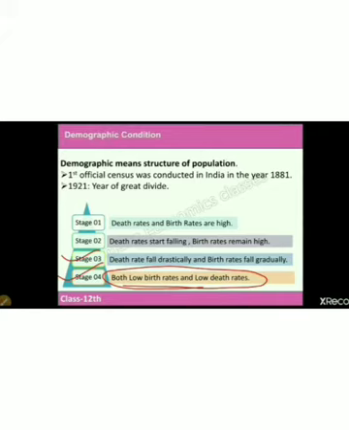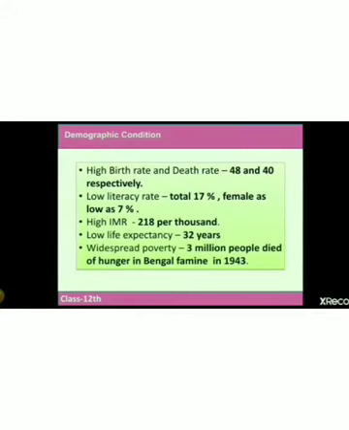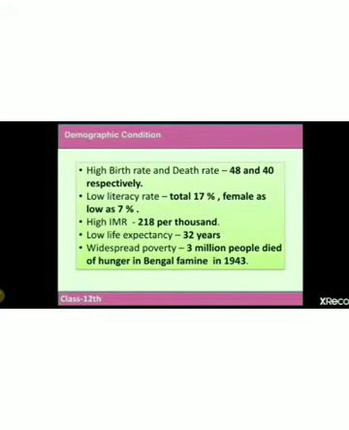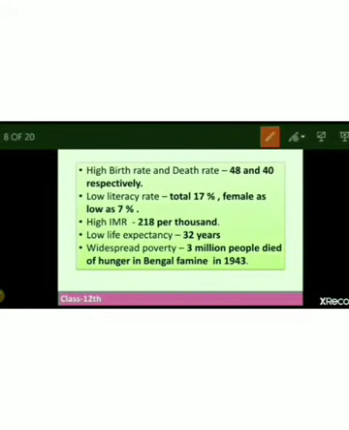So this is about the demographic condition, and in the next slide we're going to talk about different data of the demographic condition, like birth rate, death rate, and IMR, etc. So now let's move on to the next slide and talk about the demographic data at the time of independence. Let's look at the data of birth rate, death rate, literacy, and so on. As you can see on the screen, birth rate at that period of time was very high, and death rate was also very high. It was as high as 48 and 40 respectively.